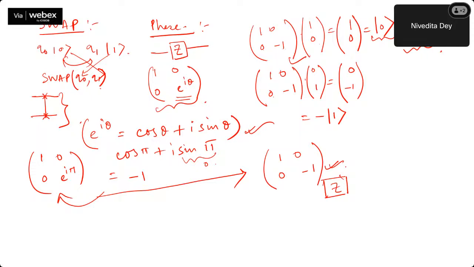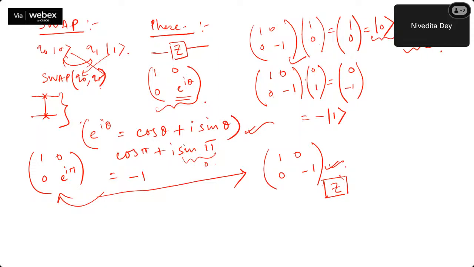There are a few single qubit gates known as sigma X. Sigma X is nothing but the NOT gate, and Z I have already said. There is another gate known as sigma Y, or Y gate.